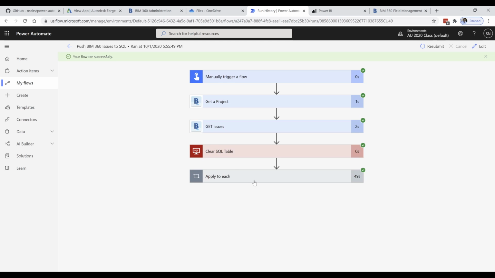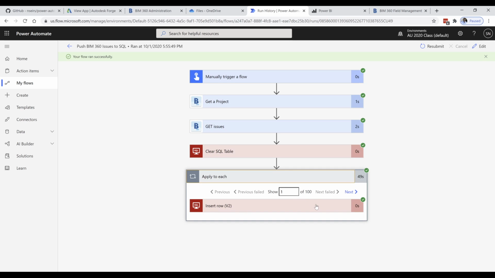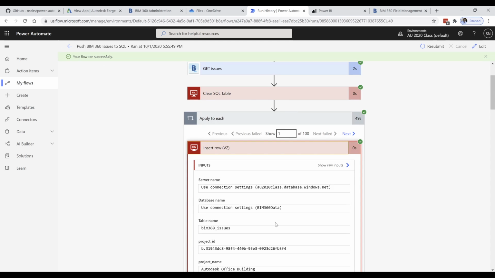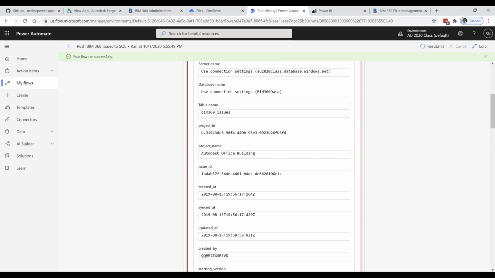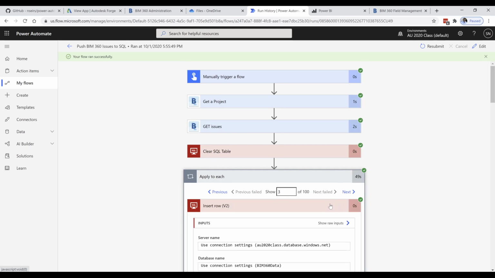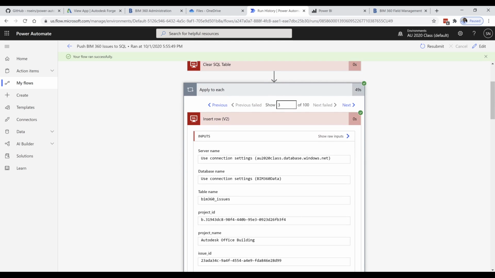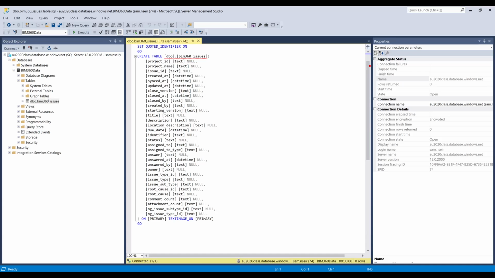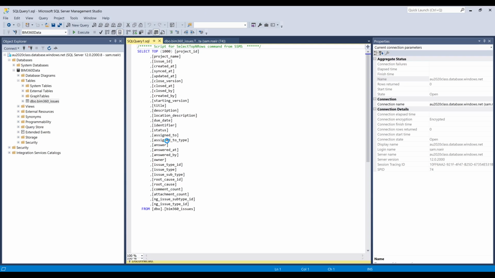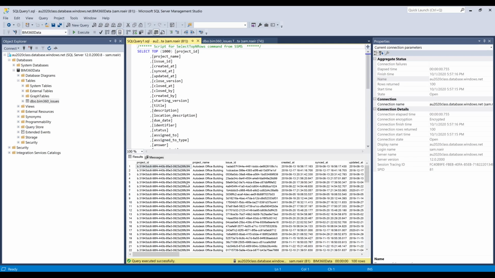Alright, successful. So you can see here the data for the issues. You can see each record. That's all basically pushed to the database. So we can validate here. Right click. So the data was pushed to SQL.